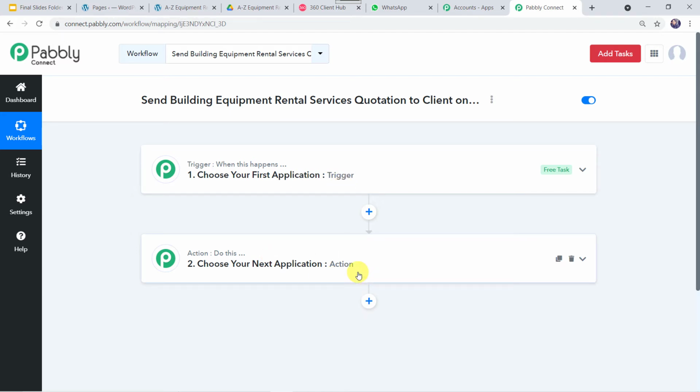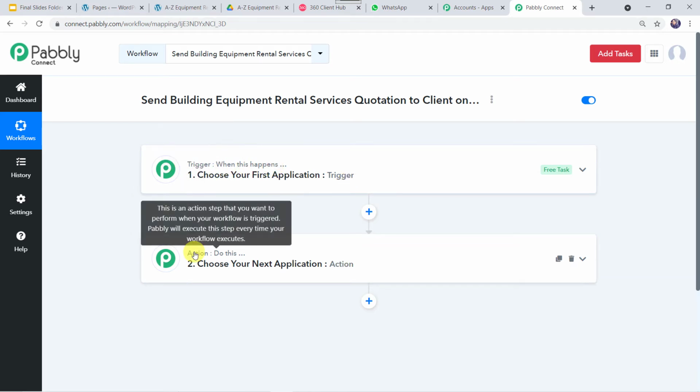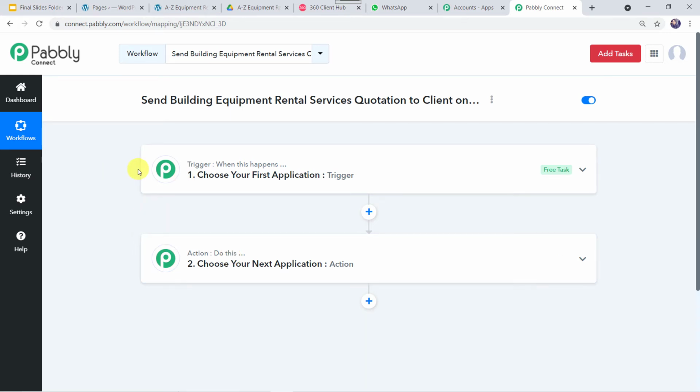What is this action? So let me tell you, Pabbly Connect works on the concept of trigger and action. Trigger means when this happens, action means do this. So in this use case, we want that whenever a client fills the form on the website, automatically your building equipment rental service quotation should be sent on the WhatsApp number of the client.